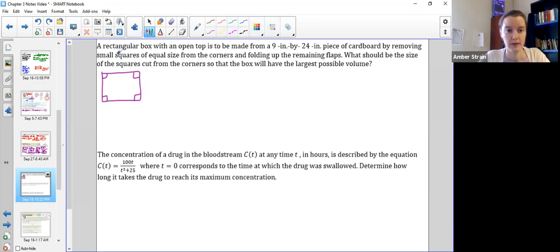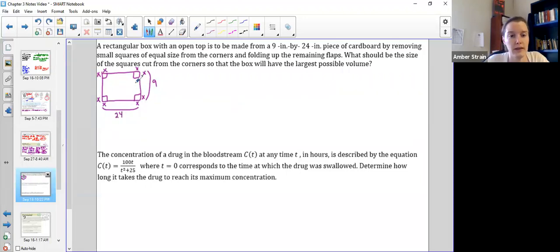Now the way that they recommend that you set up this problem is that in this rectangular piece of cardboard, it's not a big square, we always have to cut out square corners no matter what, because otherwise our flaps are going to be wonky. So we always need perfect squares, which means we can narrow this down to one variable in one quick, swift step, because these are all going to be the same squares of length x. Okay, so I didn't really have to write them all, but just to emphasize the fact that they're all the same. So our rectangle has uneven sides, the whole side of 9 by 24, okay?